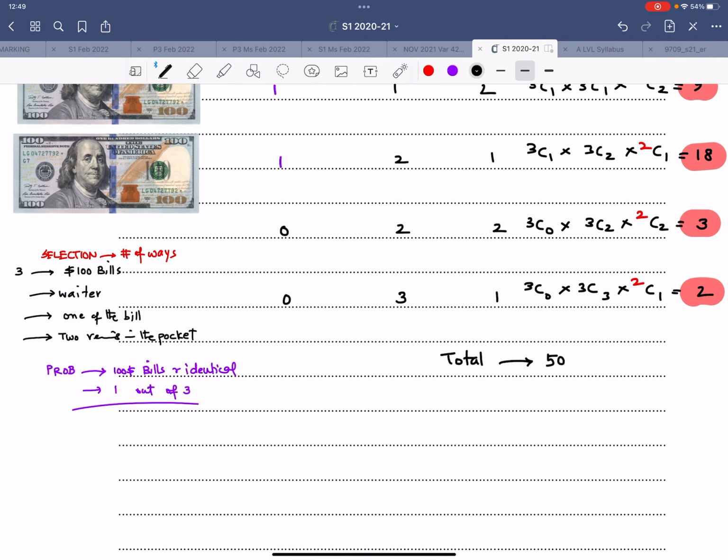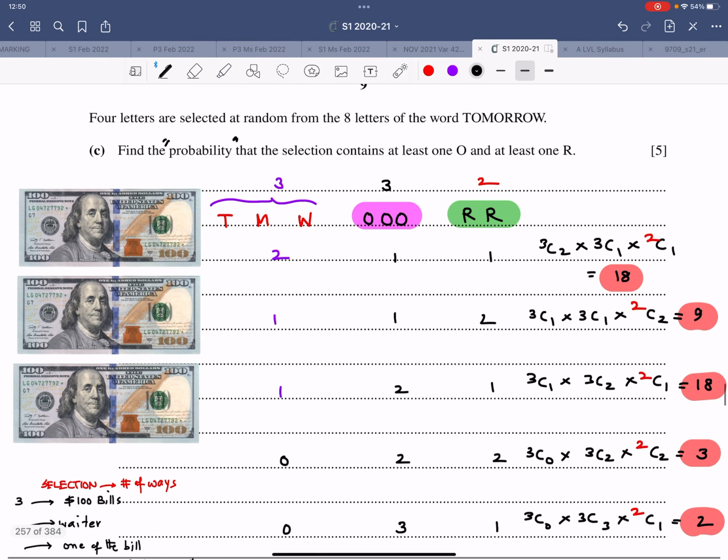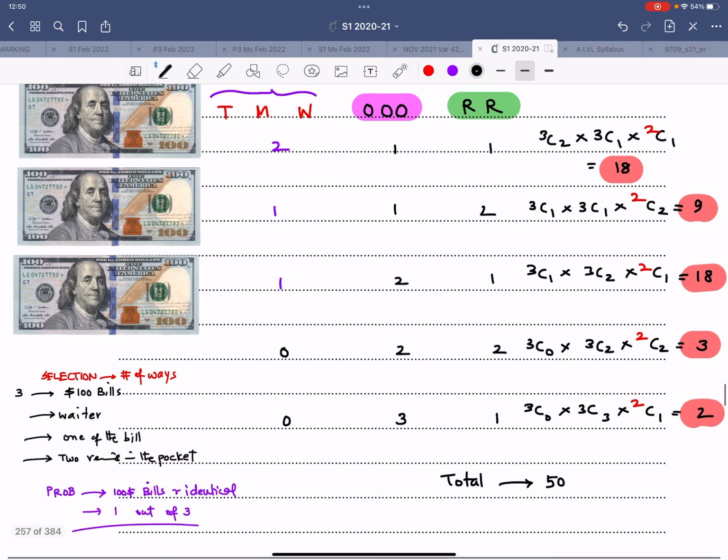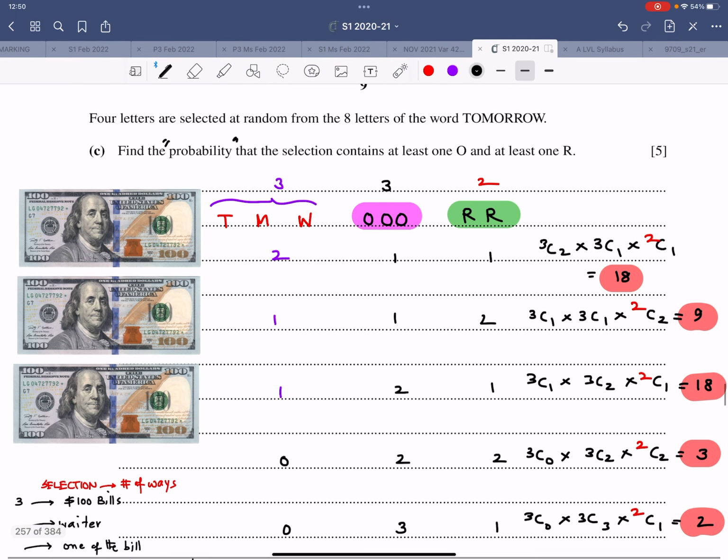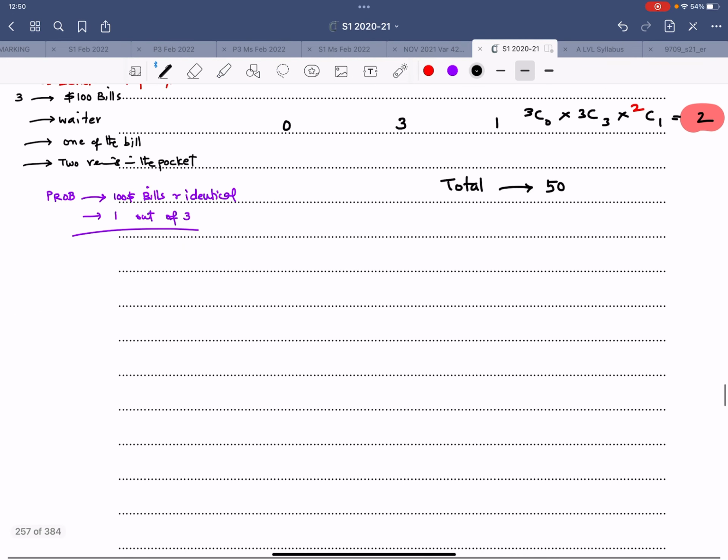And without any restriction, the probability. So when they say the probability that the selection contains at least 1 O and 1 R, that is the number of ways over 70. How do you get this 70?